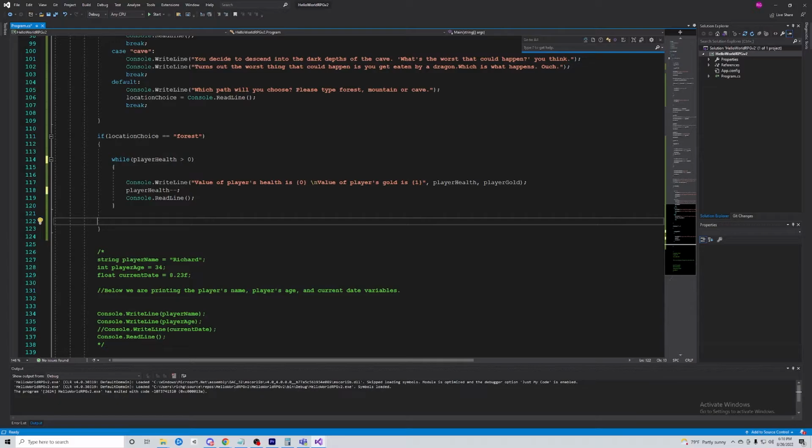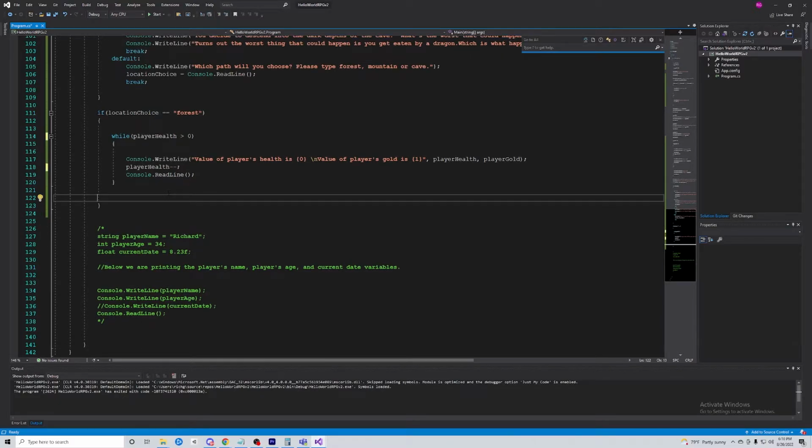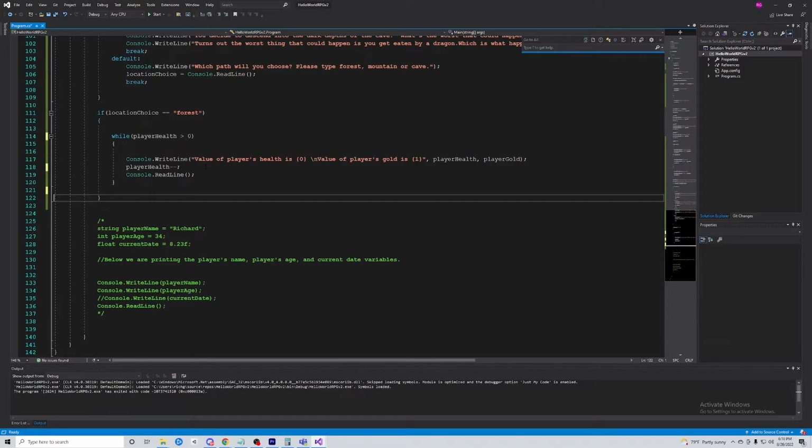So we'll go ahead and do this down here. We can put it in our if statement here. So we'll say else if location choice is equal to mountain.